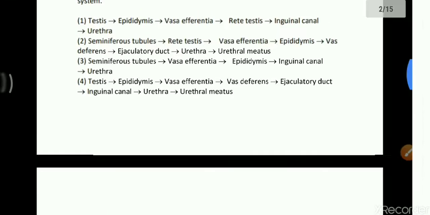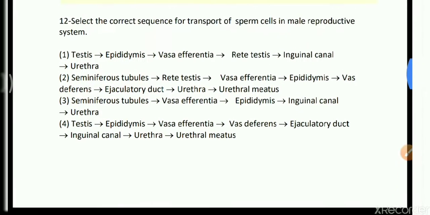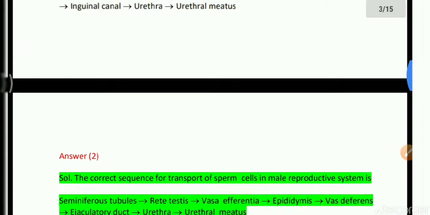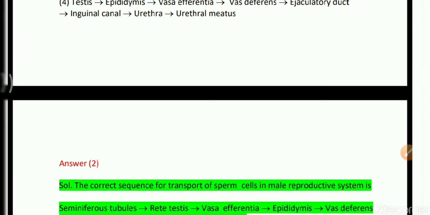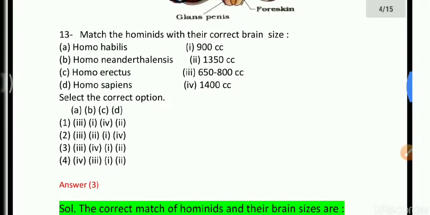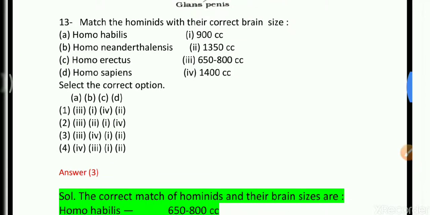Okay, so in option 2 we have seminiferous tubules, then rete testis, then vasa efferentia, then epididymis, then vas deferens, then ejaculatory duct, then urethra, then urethral meatus. Through the urethral meatus, as you know, the male sperm ejection and urine both have a common pathway, that is called the penile urethra. So now come to question number 13.